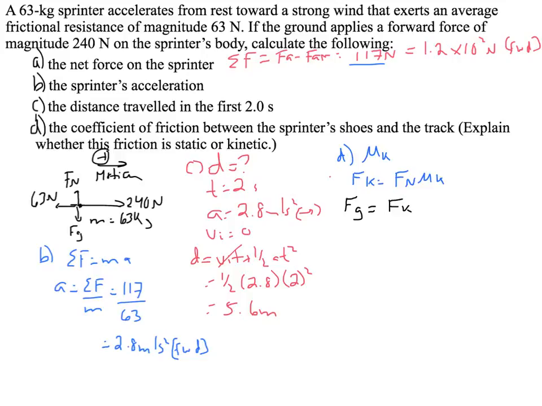The reason for that is because he pushes on the ground. The ground then pushes on him with equal magnitude. So if this is his foot, and he's on the ground, he is exerting a force downwards with his foot as he's running. Now to propel him forward, that same force must be applied up on his shoe. If friction didn't exist, then he would not be able to apply that force to make him go forward. So you need to keep in mind that the force applied by the ground is the frictional force.